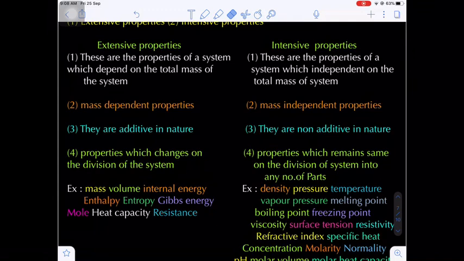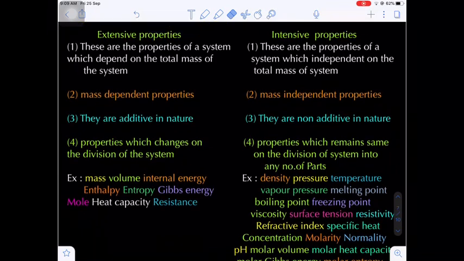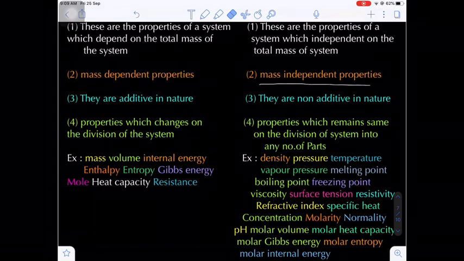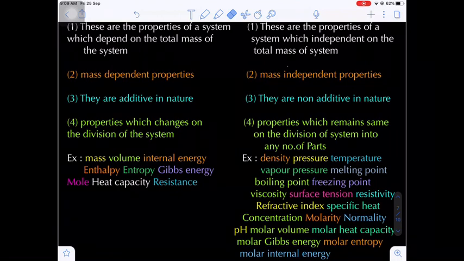Now what are the intensive properties? These are the properties of a system which are independent of the total mass of the system. To remember, in intensive the first letter is I, and independent, the first letter is I. That's why we can easily remember that intensive properties are independent of the mass of the system. Are you getting my point? The second point: mass-dependent properties are called extensive and mass-independent properties are called intensive. Just now I told you, I stands for intensive.